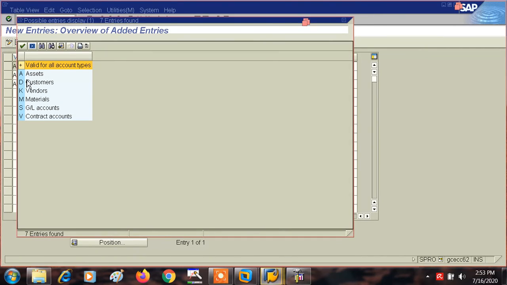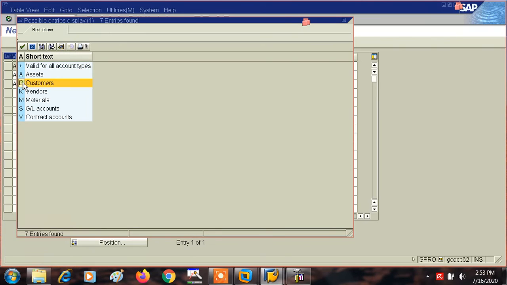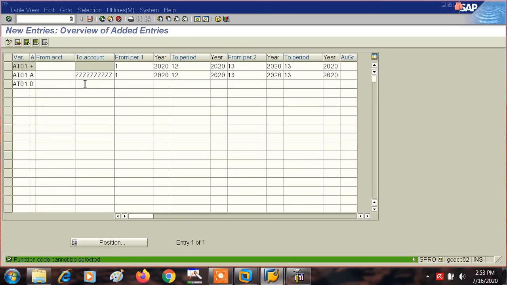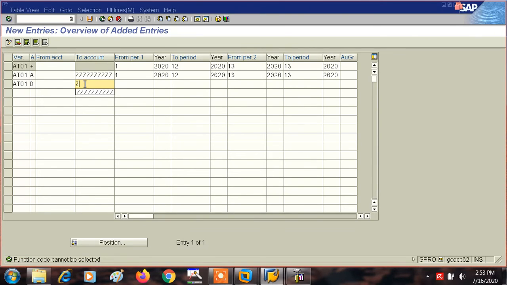For A we have done, so let's make it for customer, that is D. Customer, this is D, again ZZZ to infinity, same thing, 1, 2020, this is 12, this is 2020, this is 13, and the same thing.